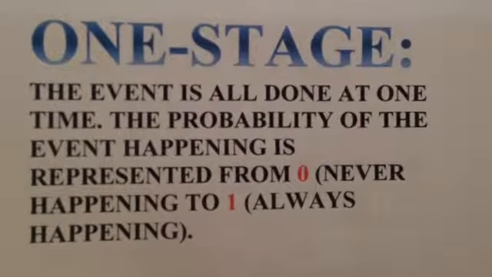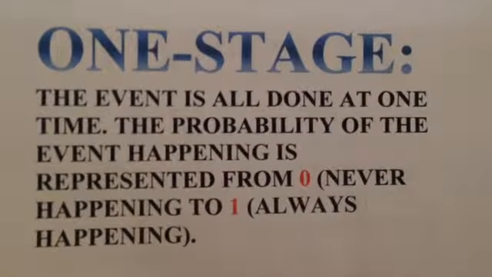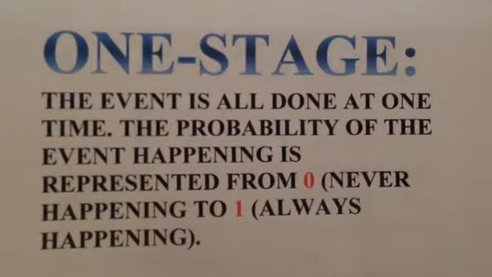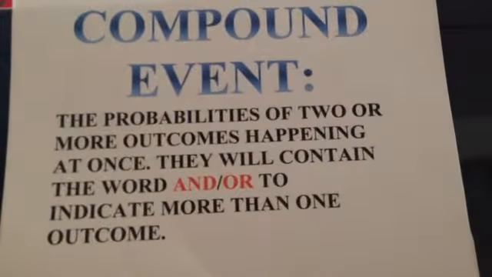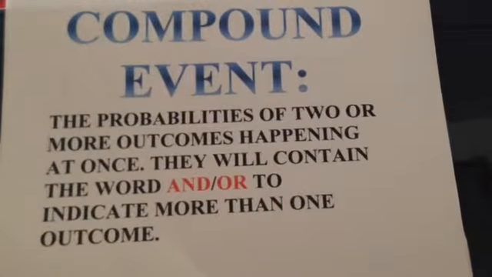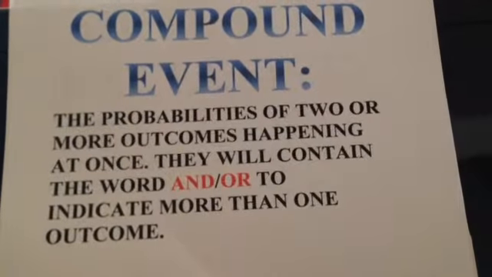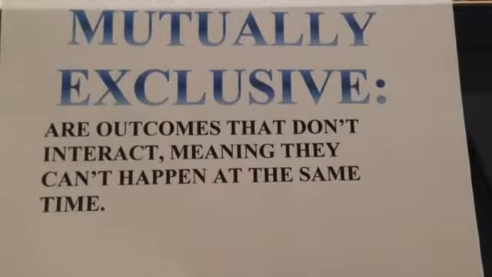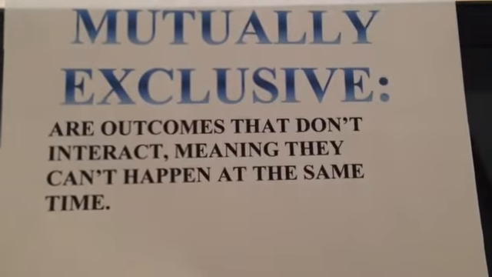At one stage, the event is all done at one time. The probability of the event happening is represented from 0, never happening, to 1, always happening. In compound events, the probabilities of 2 or more outcomes happening at once. They will contain the word and or the word or to indicate more than one outcome. Mutually exclusive are outcomes that don't interact, meaning they can't happen at the same time.